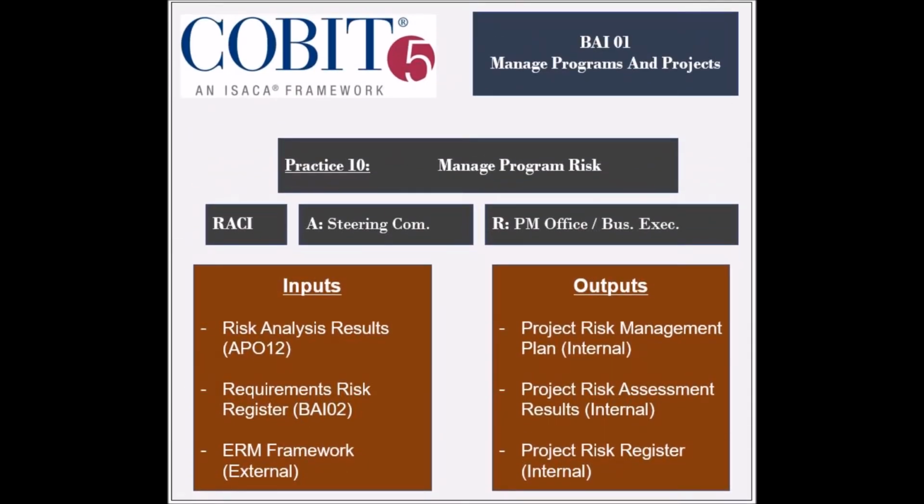The 10th practice is to manage the program risk. The entities responsible for this practice are the Project Management Office, the business process owners, and the head of IT development. The entity that is held accountable is the Steering Program Committee. The practice receives several inputs, which include the risk analysis results from the BAI01 process, the risk mitigation actions from the BAI02 process, and the enterprise risk management framework from external sources. It generates 3 outputs, which are the project risk management plan, the project risk assessment results, and the project risk register, all to be used internally.